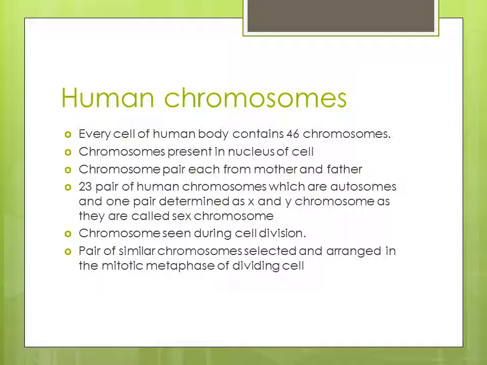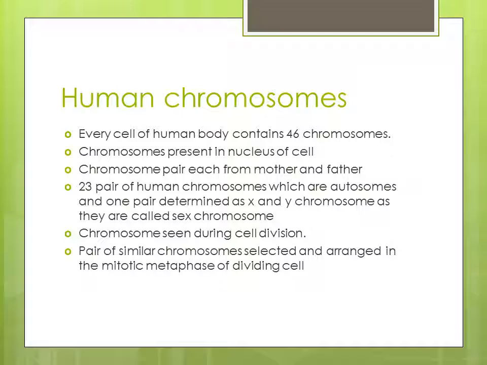Human chromosome. Every cell of the human body contains 46 chromosomes. Chromosomes are present in the nucleus of the cell. Chromosomes come in pairs, one from father and one from mother. 22 pairs of chromosomes are autosomes and one pair is determined as X and Y chromosomes. It is called the sex chromosome. Depending upon the X or the Y chromosome, a person is considered male or female.